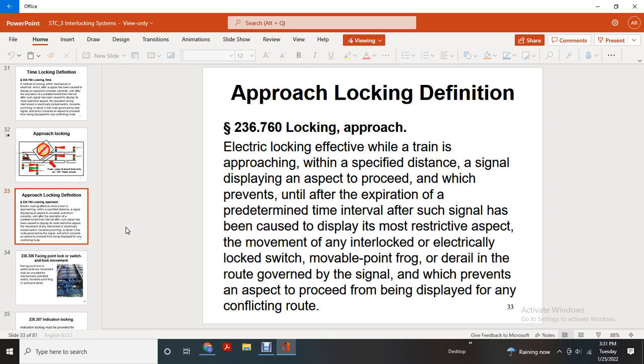Approach locking definition. 236.760. Electric lock effective when the train is approaching the specified distance from the signal displaying the proceed aspect, which prevents it until the expiration of a predetermined interval after such signal has been caused to display its most restrictive aspect, at the moment of the interlock with the electrically locked switch, movable point frog, or derail on the route governed by the signal, which prevents a proceed aspect from being displayed for any of the conflicting routes.